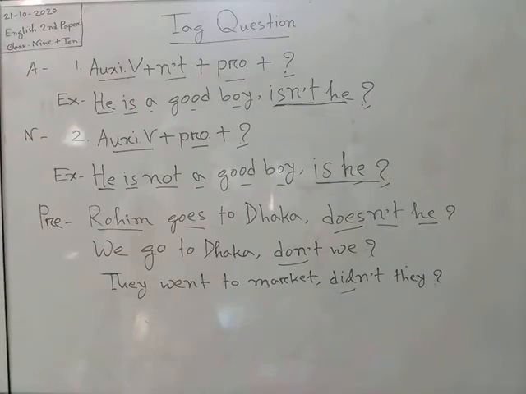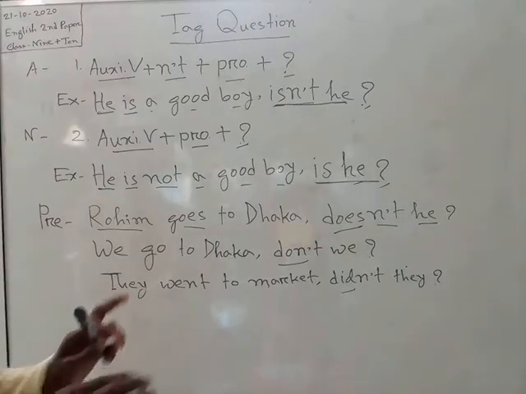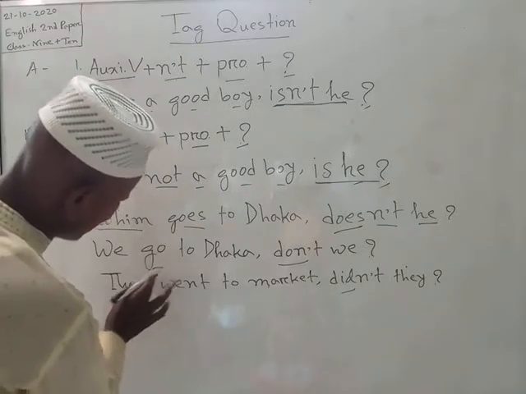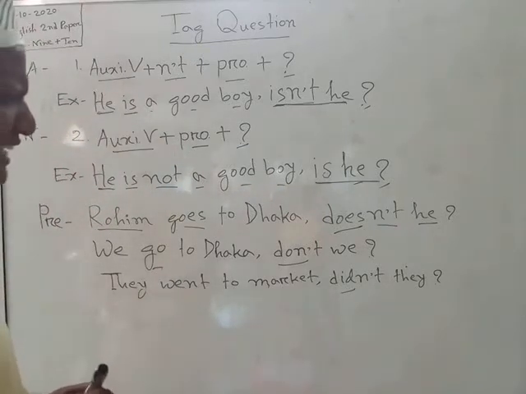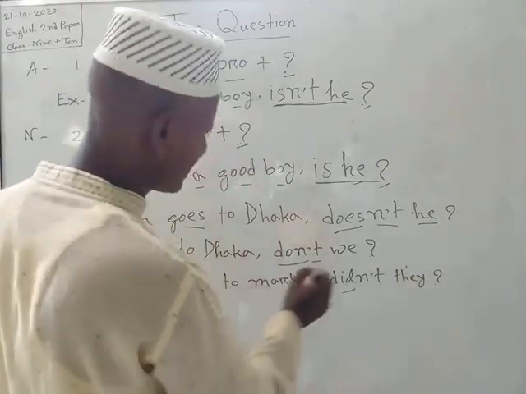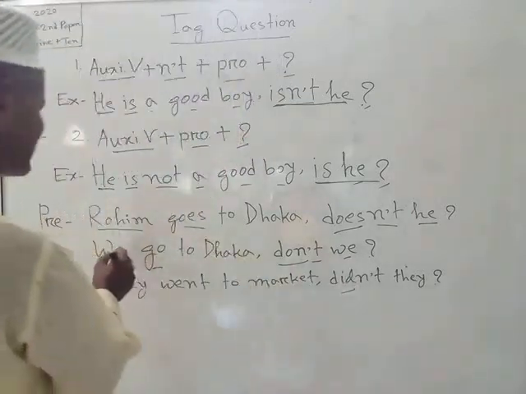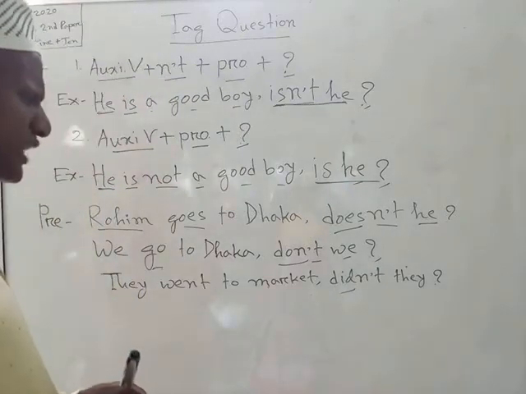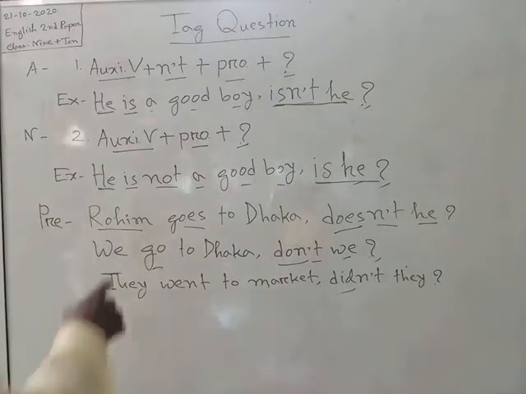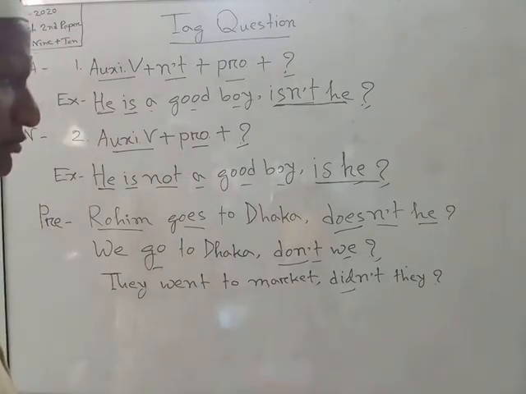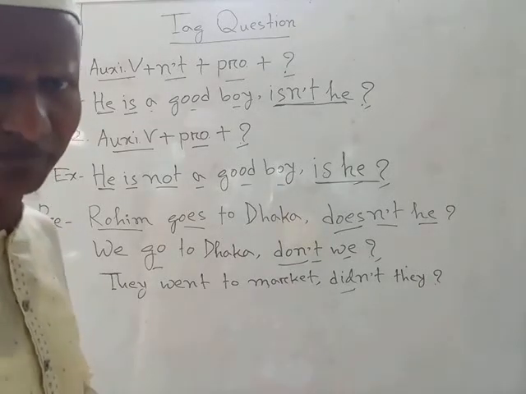Secondly, in the present indefinite tense, if we don't find s or es after the verb, then we should take do, then n't, then a pronoun such as we, then the note of interrogation. As for example, we can say completely, we go to Dhaka. Its tag question is, don't we go to Dhaka? Or don't we?